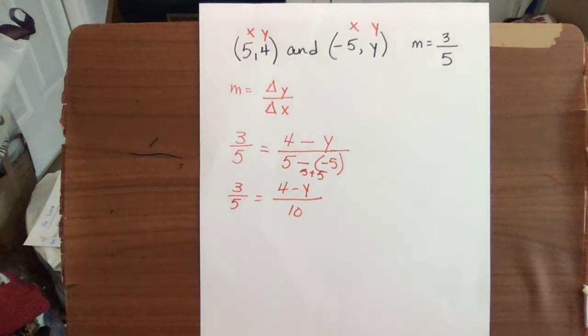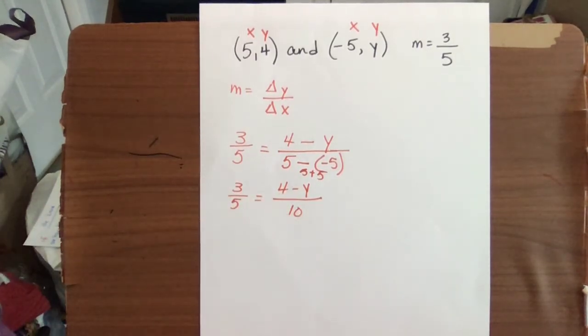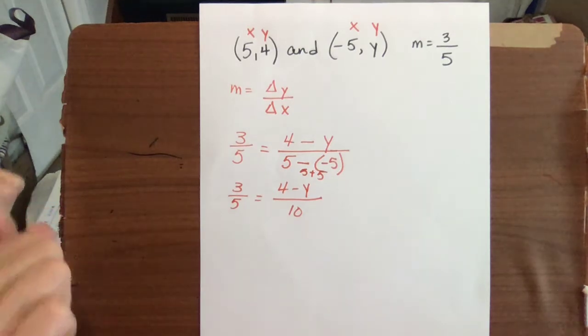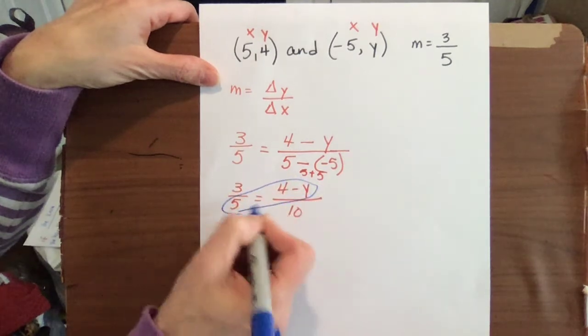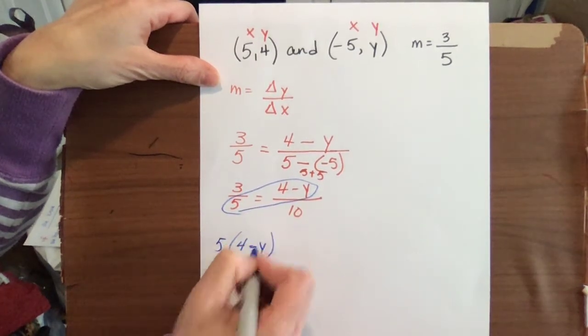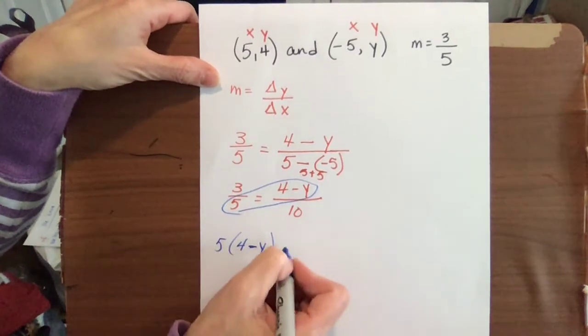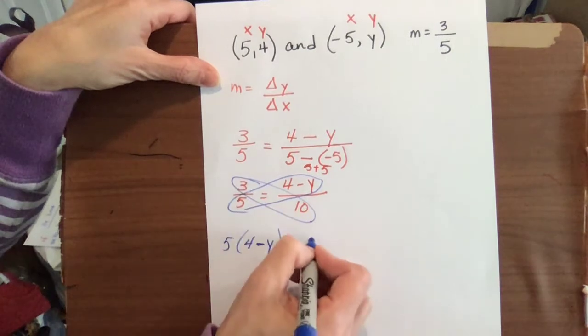Now we see that we have a fraction equals a fraction. That's a proportion. So now we're going to cross multiply. So 5 gets multiplied by the 4 minus y, in parentheses, of course, equals, and the 3 gets multiplied by the 10.